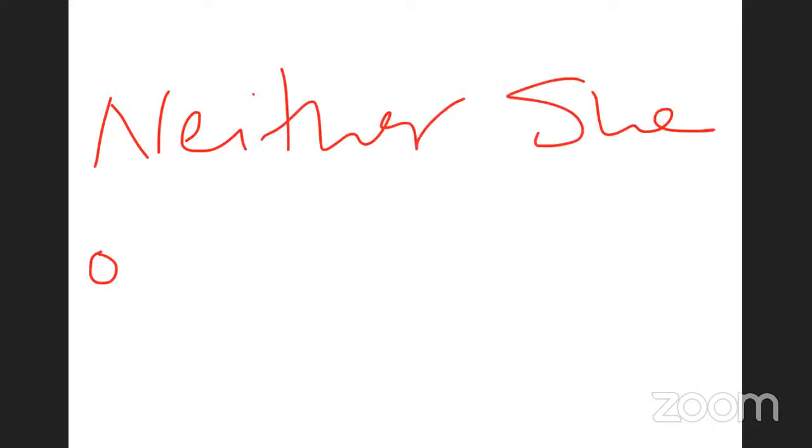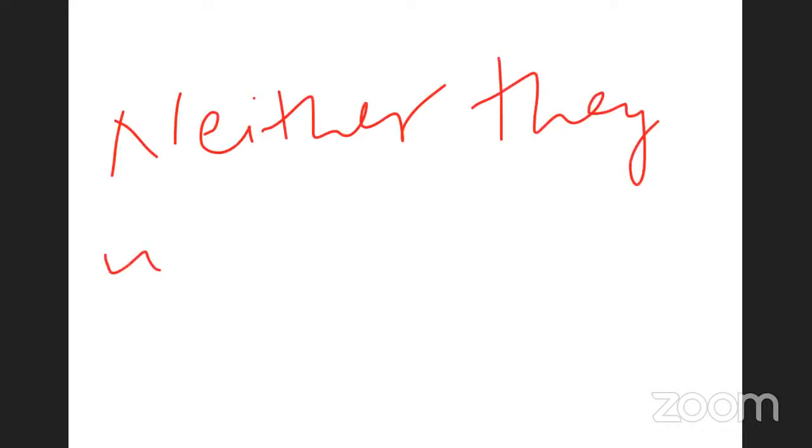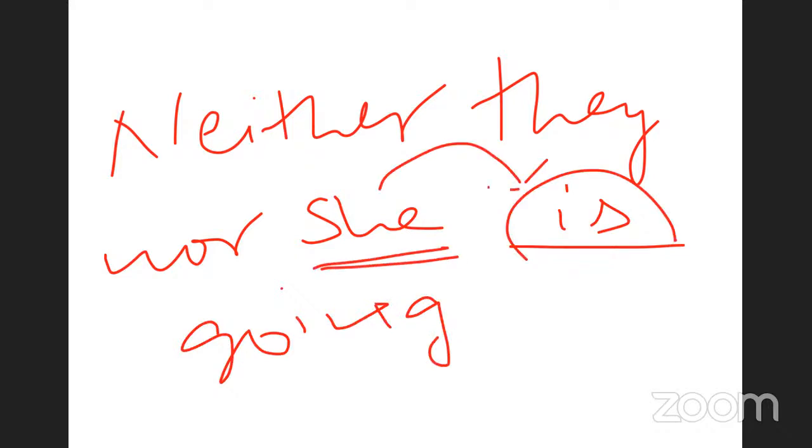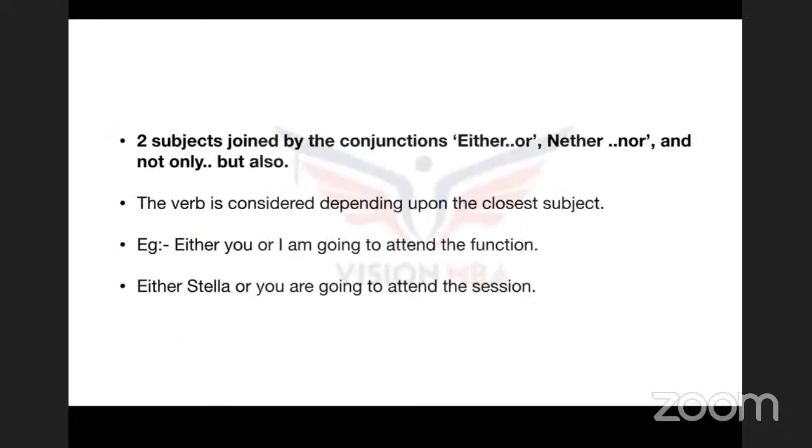Let me give you another example. Neither they nor she is going. Now here, I'm going to put is. Why? Because she is singular and she is closest to the verb. So whenever this kind of situation is there, either or, neither nor, not only but also, when you are using conjunctions in a pair, it is also known as a coordinate conjunction.